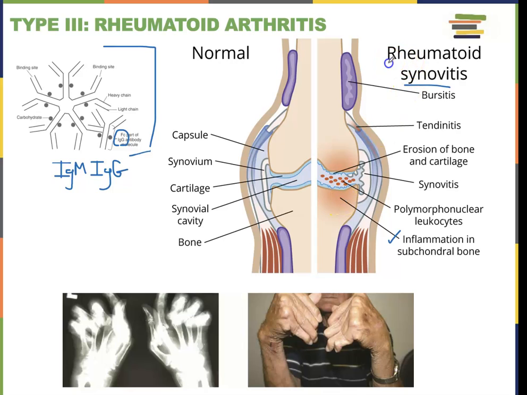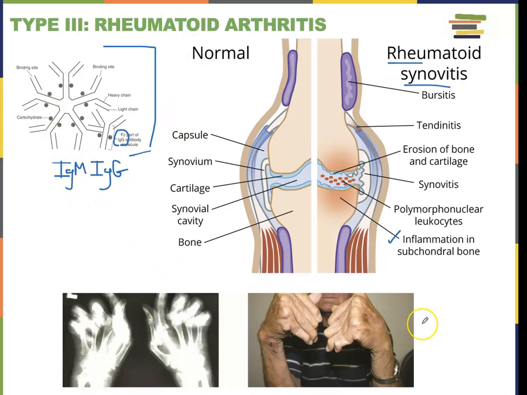So rheumatoid arthritis is due to the immune system putting these rheumatoid factors in the joint, whereas other forms of arthritis can form due to wear and tear or other kinds of inflammatory responses. But rheumatoid arthritis specifically means that you have this immune complex in your joints.